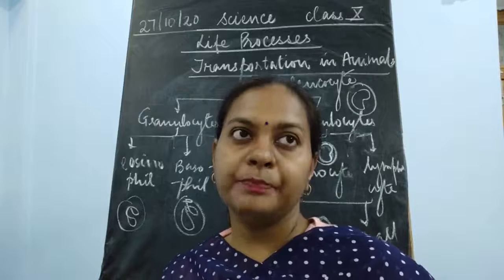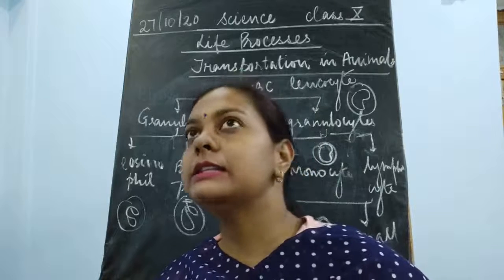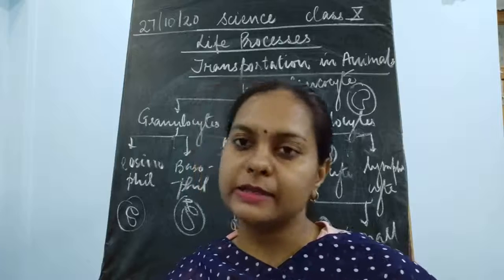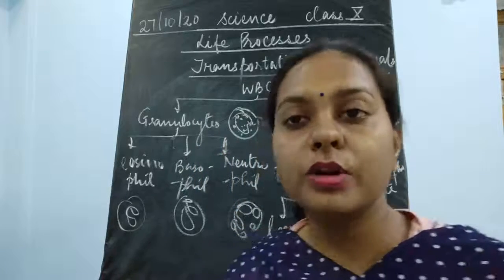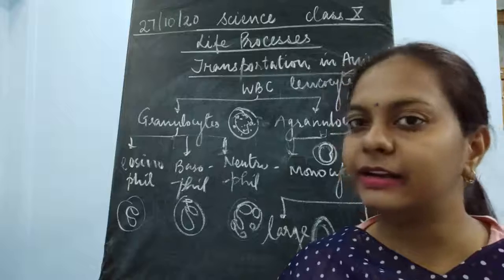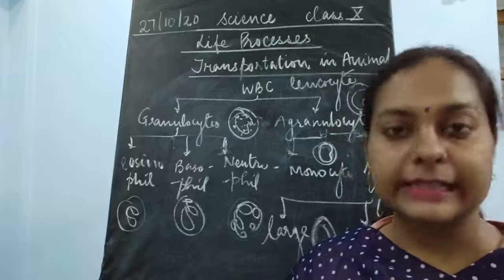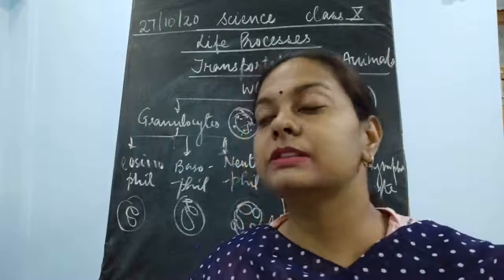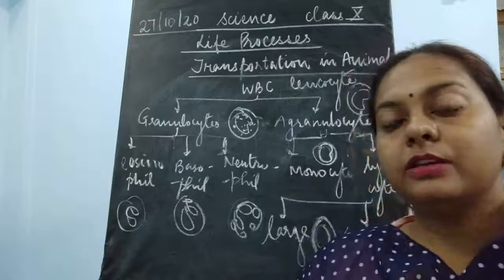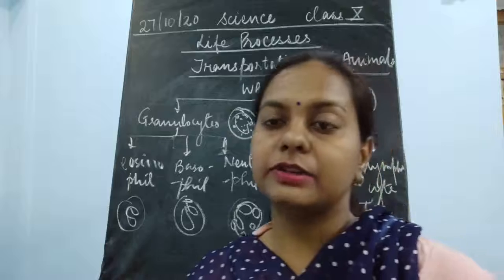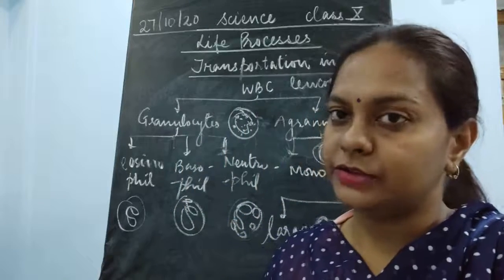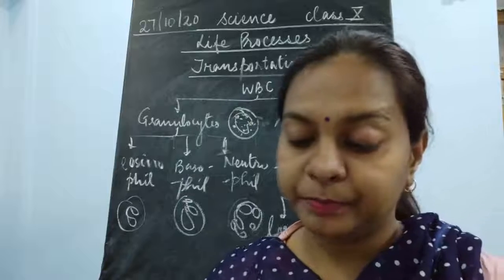They are very strong. But if the virus, bacteria or microorganisms are stronger than our immune system, then we get diseased or we get sick. The WBCs produce a chemical known as antibodies, and these antibodies protect us against infections.